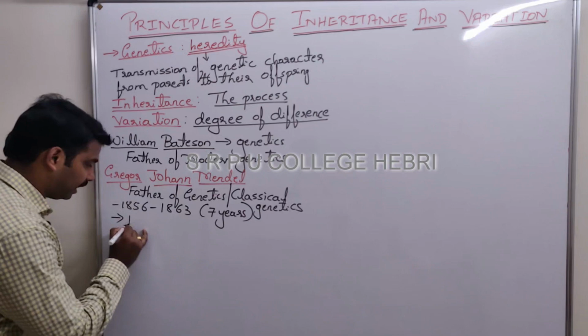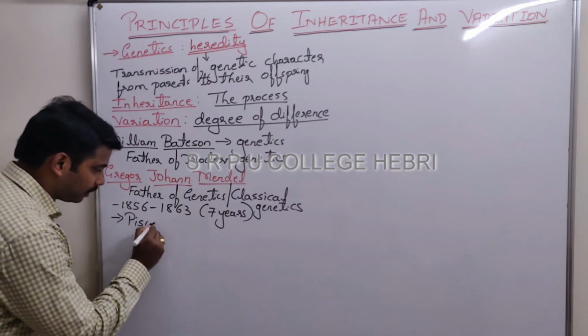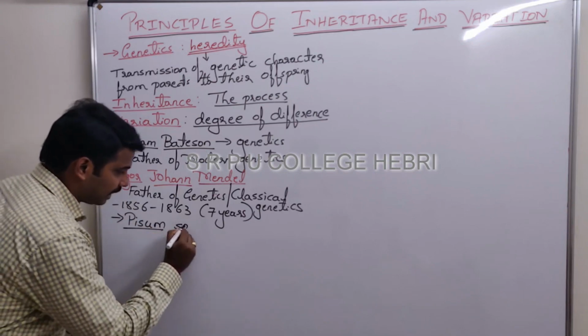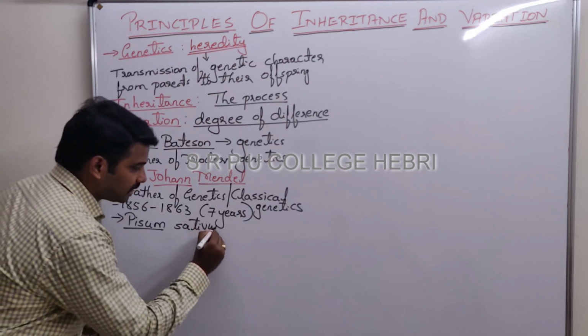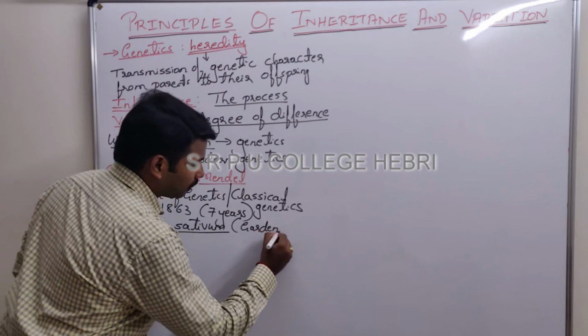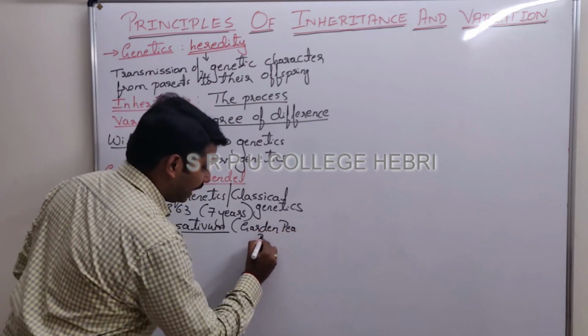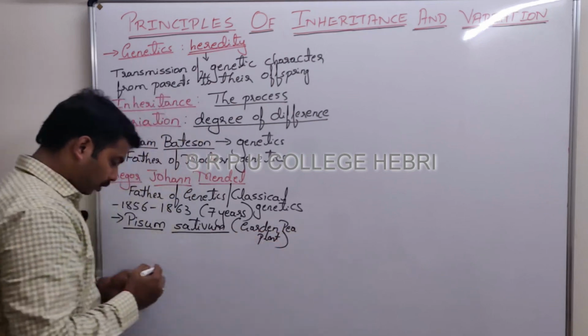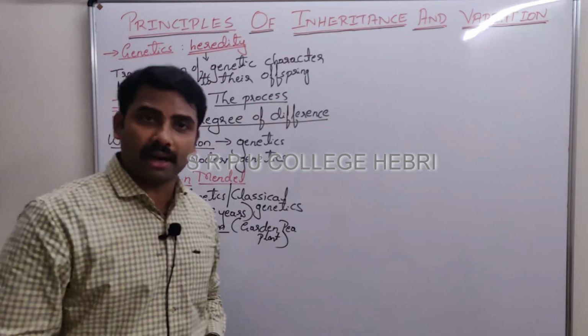What is the scientific name? Do you remember that? Pisum sativum. Pisum sativum, or the common name garden pea plant.